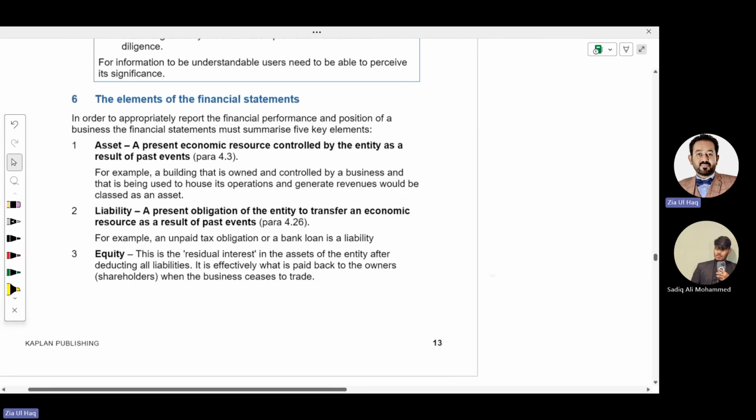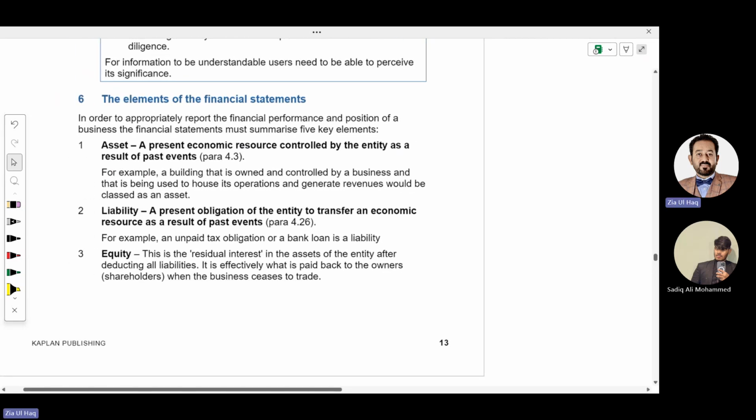What is meant by asset? Asset is a present economic resource. Economic means money, a resource in money terms, controlled by the entity as a result of past event. Meaning in the past the company has done something. Done means either constructed this or bought this, and that is under control of the business. So that economic resource that is controlled by the business as a result of past event, meaning construction or buying, that is called asset.